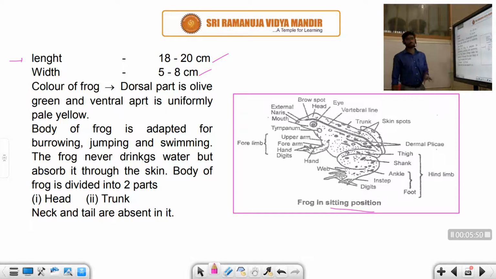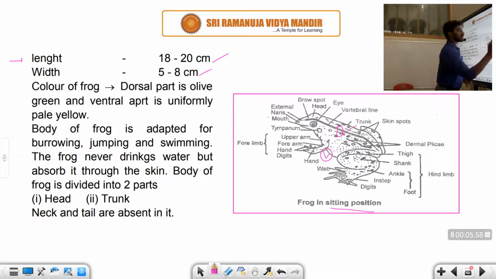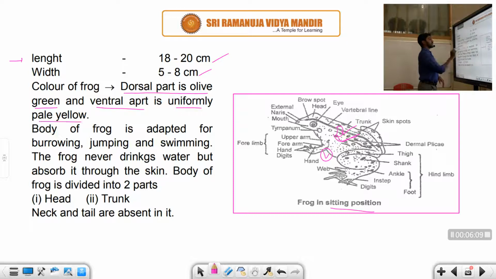What is the color of the frog? You can see this part represents the dorsal and the bottom part represents the ventral. Now we are talking about the dorsal coloration. The dorsal part of the frog is olive green, whereas the ventral part, the bottom part, is a uniformly pale yellow color. So the dorsal is olive green, and the ventral is uniformly pale yellow, right?